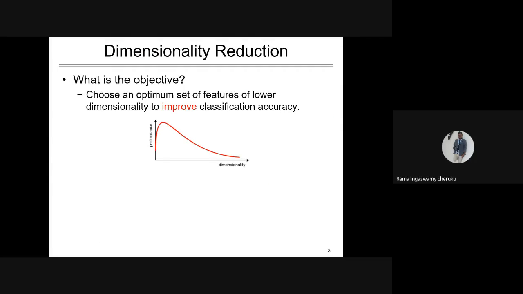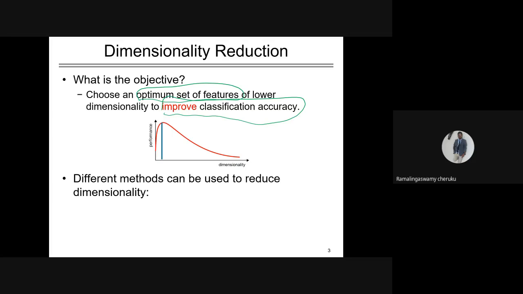What is the objective? To choose an optimum set of features. That is the idea. Usually this optimum set will have fewer features, a few best features compared to the actual data set. We have to identify those features which take part directly in improving the performance of your classifier or machine learning algorithm. We are interested in finding those features.